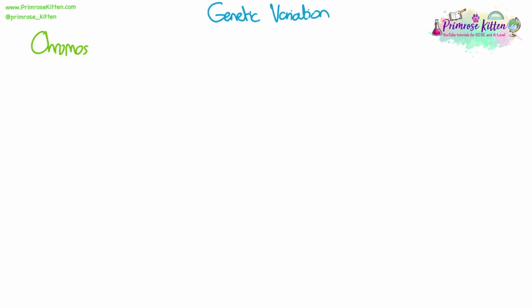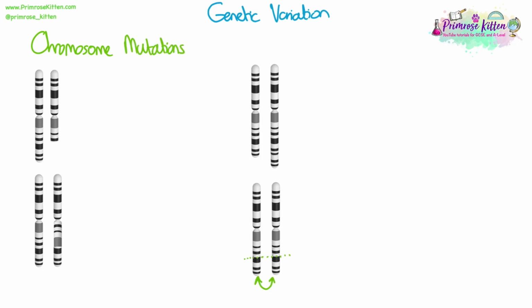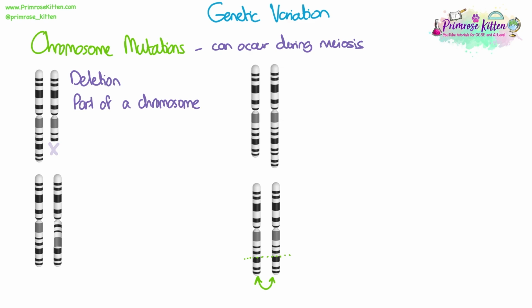One of those causes of genetic variation is chromosome mutations. We need to be able to recognize some of the specific types of chromosome mutation. These can occur during meiosis. The first one is deletion. This is where part of a chromosome and its genes, so all the genes in that section of the chromosome, are lost. You can see here my chromosome is much shorter than the original.